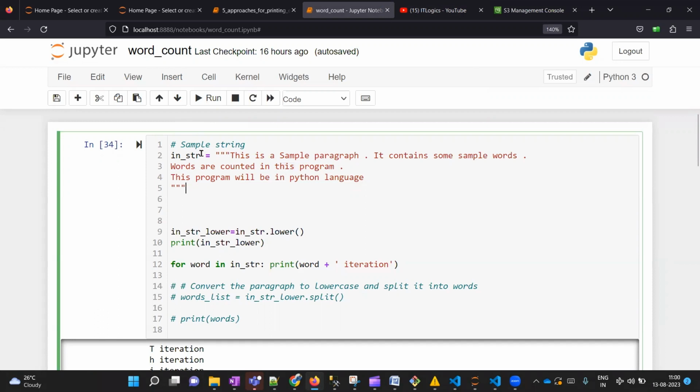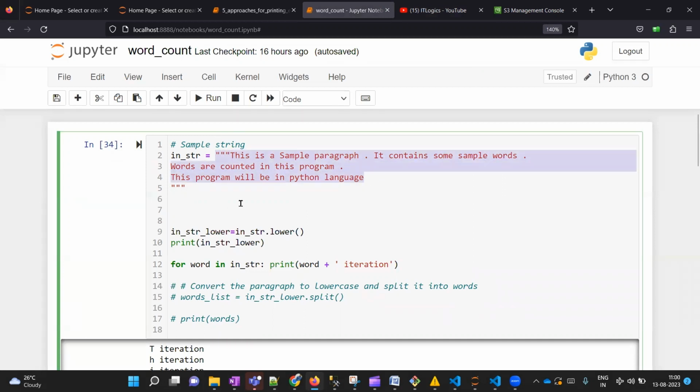In our case, we have this input, which is a multi-line string. Here you can see that it is spanning across multiple lines, and for that, I have used three quotes. In Python, if you want to create a string which should span across multiple lines, then instead of a single quote, you have to use triple quotes. You can use triple single quotes or triple double quotes. This is a double quote and it is coming three times. So this is our input string.